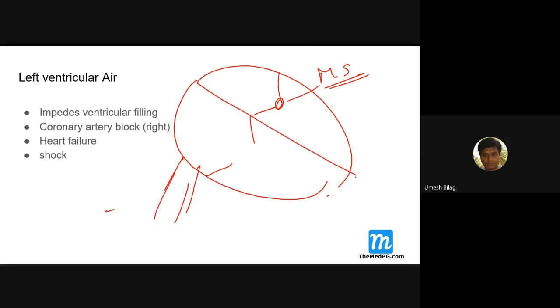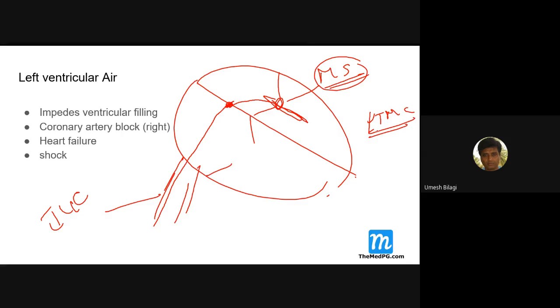this is the inferior vena cava. I'll put a balloon here. This balloon will pierce through the intra-atrial septum and I bring that balloon in between here. Mitral stenosis, I have to break open this. It is called PTMC, percutaneous transmitral commissurotomy. So this balloon, I'll try to put it in and expand here.